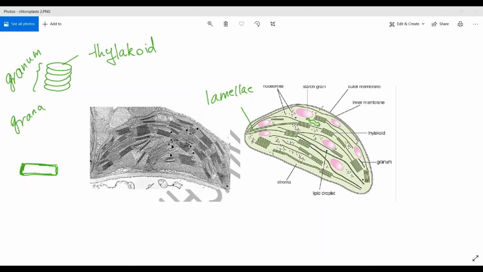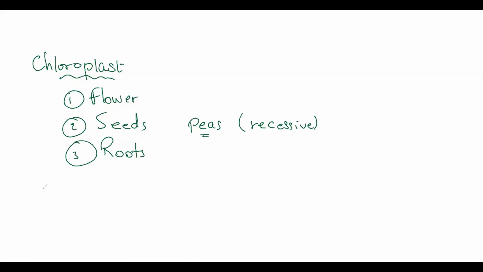Are there other organelles in the plant cell? Yes, there is an organelle that looks exactly like chloroplast, but with some differences. These organelles are called amyloplasts. So from the name, what do they store?